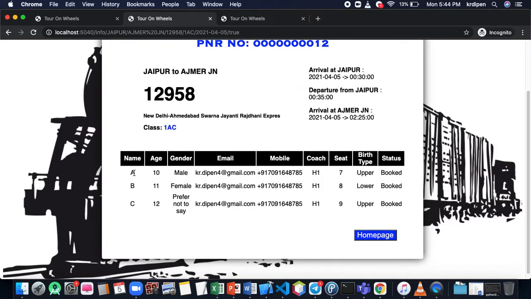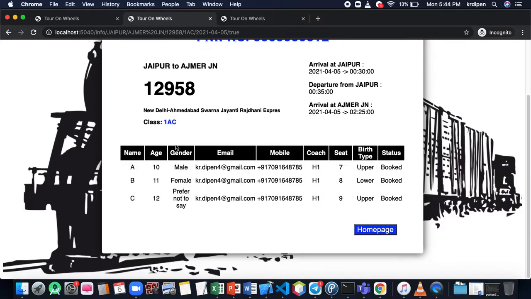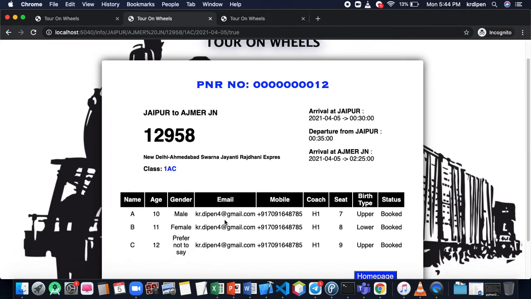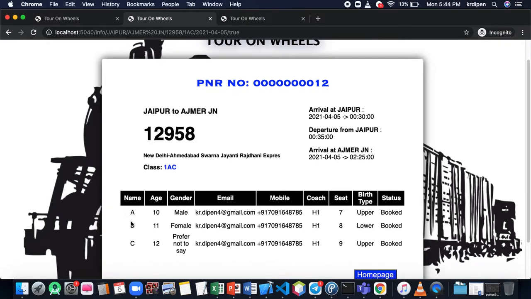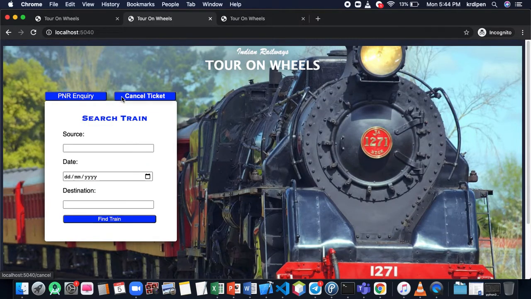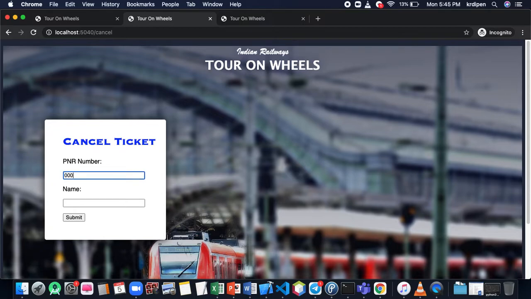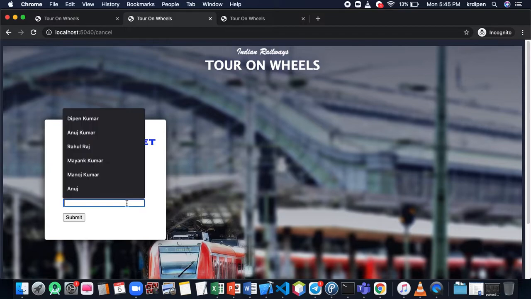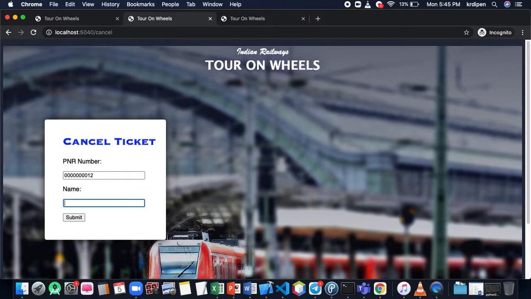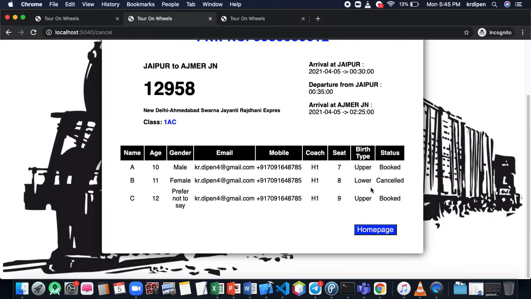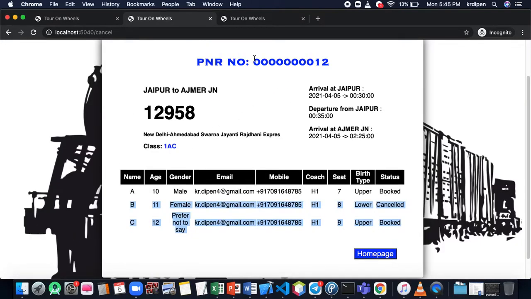Now three tickets are booked and the PNR number assigned to this booking is 12. We can cancel one particular person's ticket on this PNR. We'll go to the home page and select the PNR 0000000012. Suppose we want to cancel the ticket for person B. We'll submit it, and we'll see that that particular ticket has been cancelled, not the whole ticket that has been assigned to this PNR. Thank you.